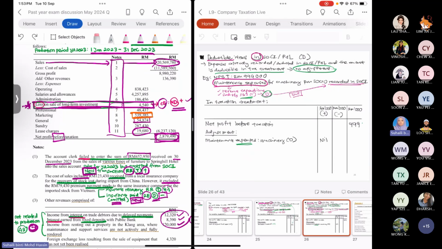If no adjustment, the expenses are recorded in the plus column as nil, and the revenue in the minus column as nil.